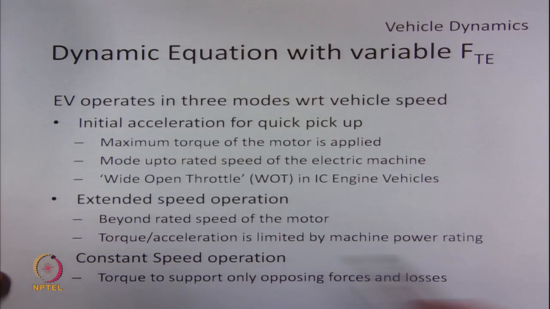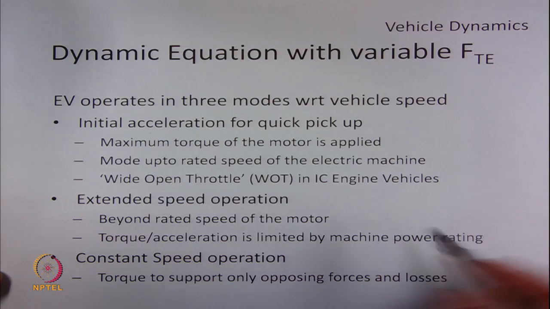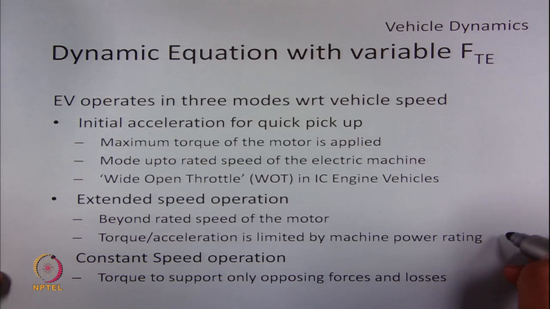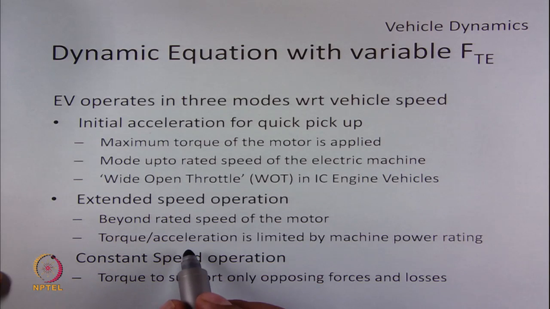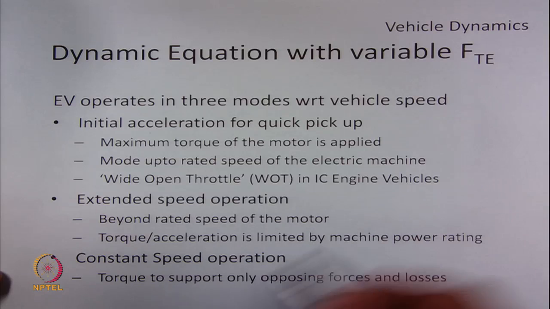Therefore, the acceleration or the torque in this mode is limited by the machine power rating. So they will be given within the limits of machine power rating.